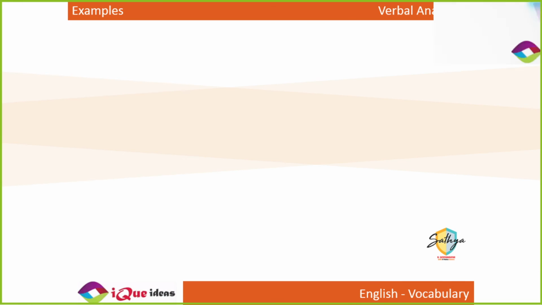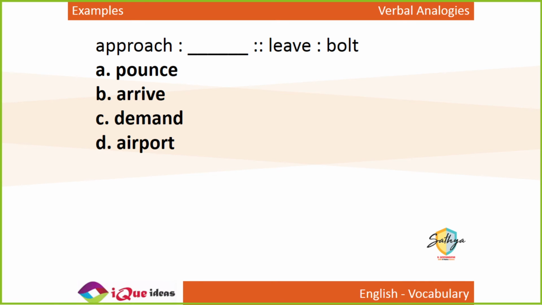Right. Next one. Approach is to what, as leave is to bolt? Leave is to go away. Bolt means to run away, to leave quickly. So to approach is to come near, and to come near quickly.